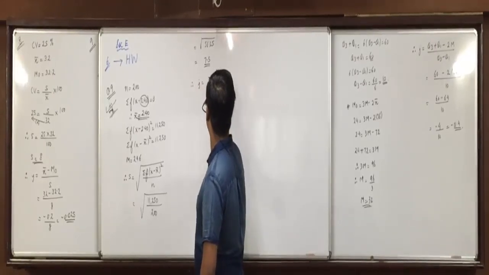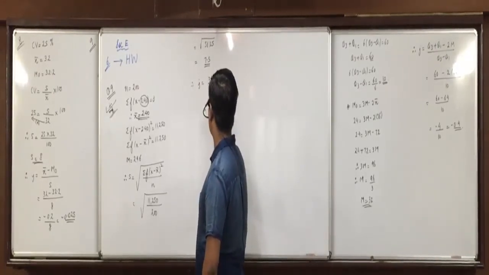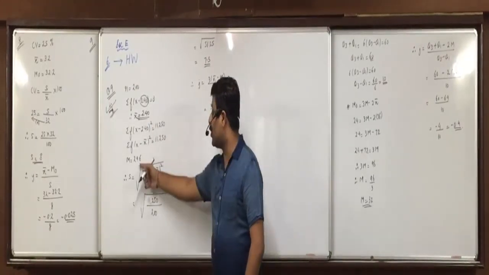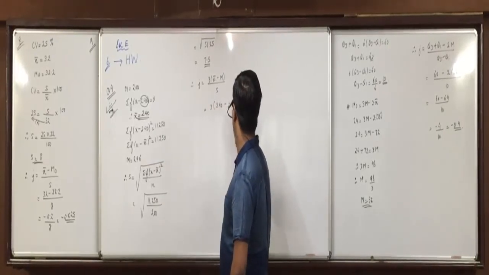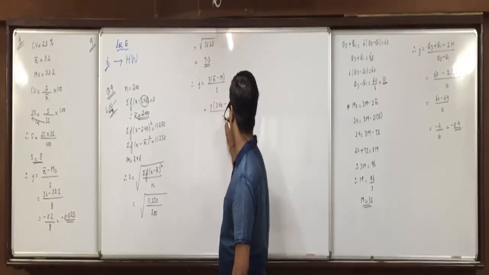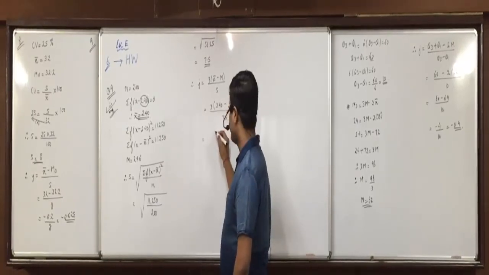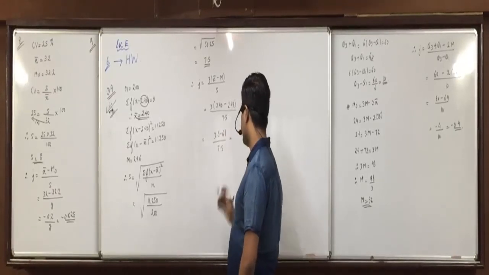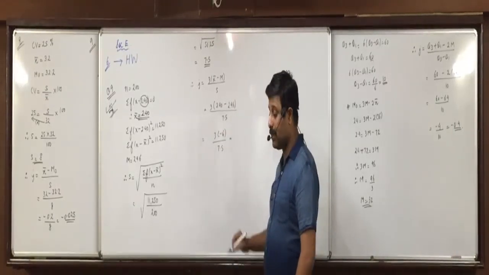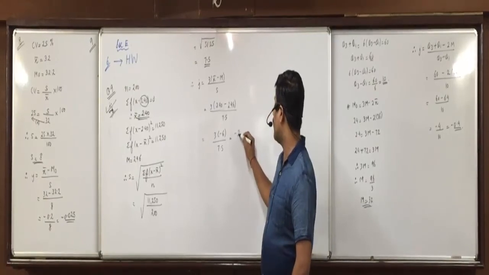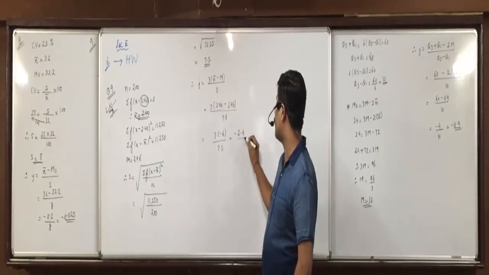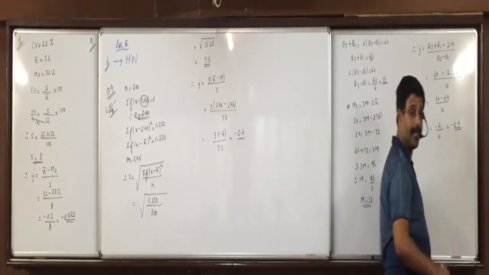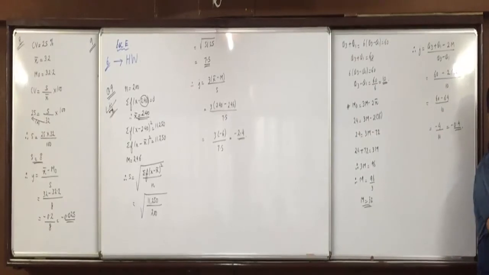Now we can find J. 3 into x bar minus m upon s. So 3 into x bar 240 minus m 246 upon s 7.5. 3 into minus 6 upon 7.5. So minus 18 upon 7.5. Minus 2.4. This is coefficient of skewness, so it is negative, you write. Thus skewness is negative.